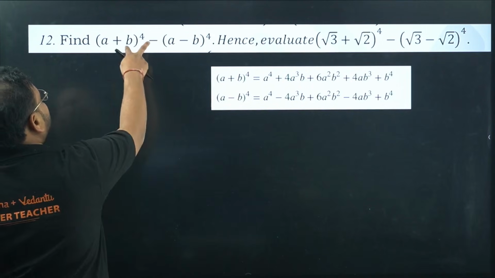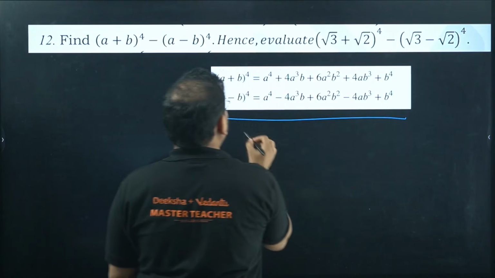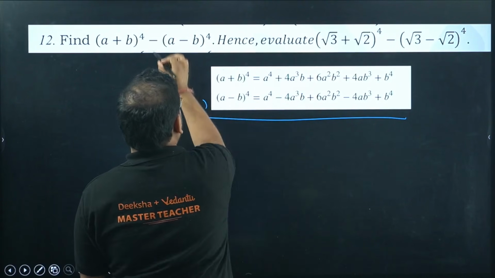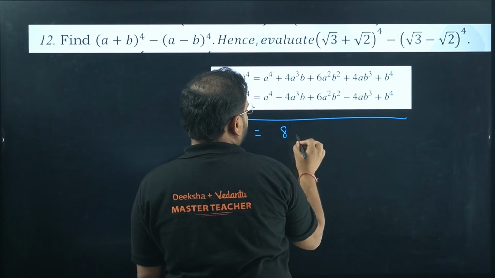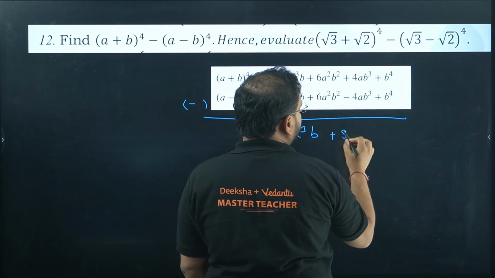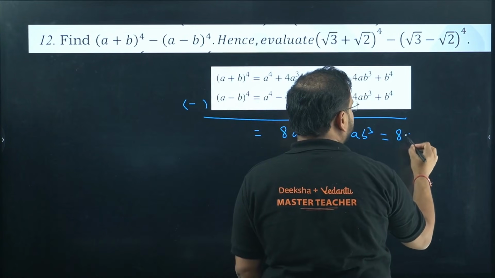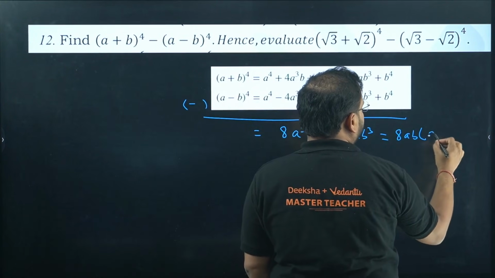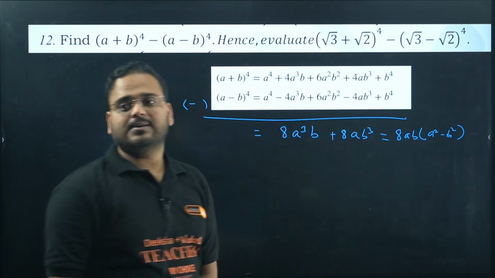Okay, I'm looking for their difference. Subtract these two. You'll get what? This will come on the LHS side over here. Look at this. Cancelled. I'll have 8a cube b left. Cancelled. I'll have 8ab cube left. I can take 8ab common, no? I'll have a square minus b square left.